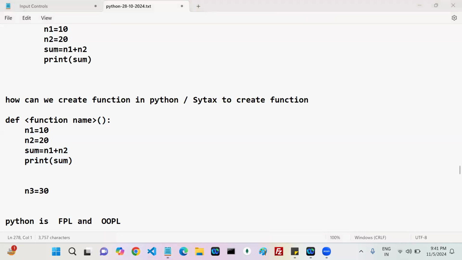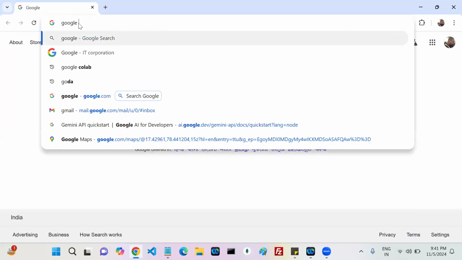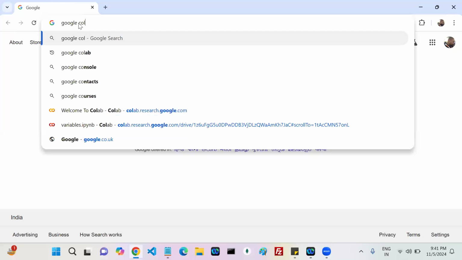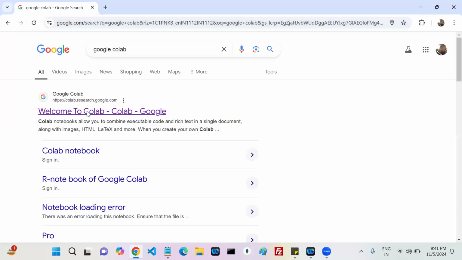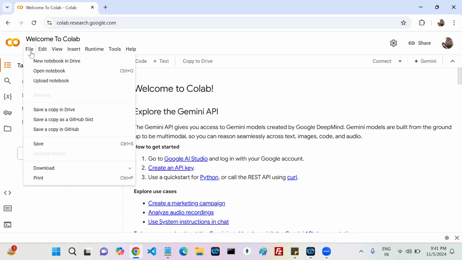Can I go with Google Colab again? You want me to go with the new one or the existing one? Variables done, I don't want to go with the existing one. Can I go with a new notebook? How can we open a new notebook? File, go to New file in the drive. New.